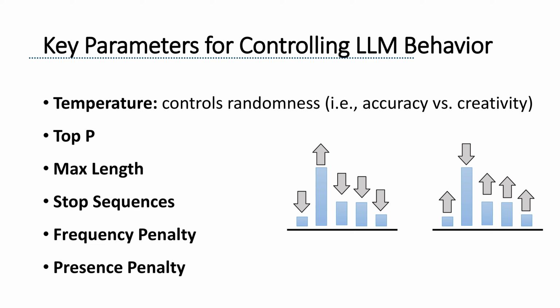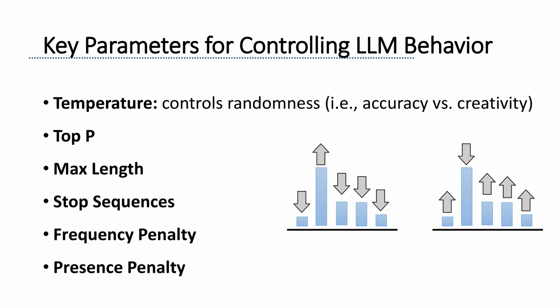If the top P is 0.9, that means the model will only consider the top 90% of the probability distribution, effectively ignoring the least likely options. Can you guess what happens if we set top P to be something very low, like 0.1? Yes, the model would pick from only the very top choices, making it more predictable.